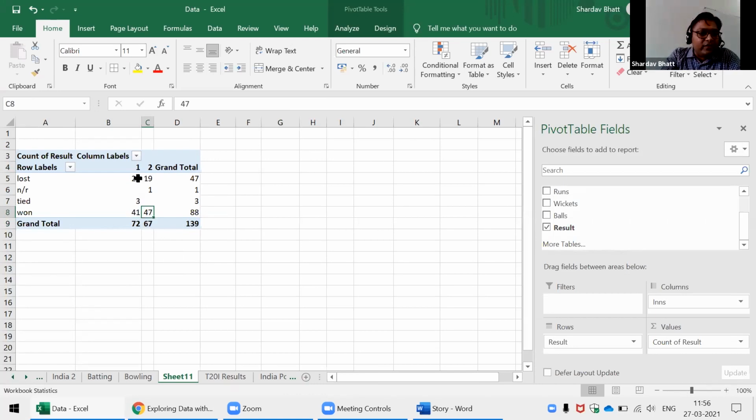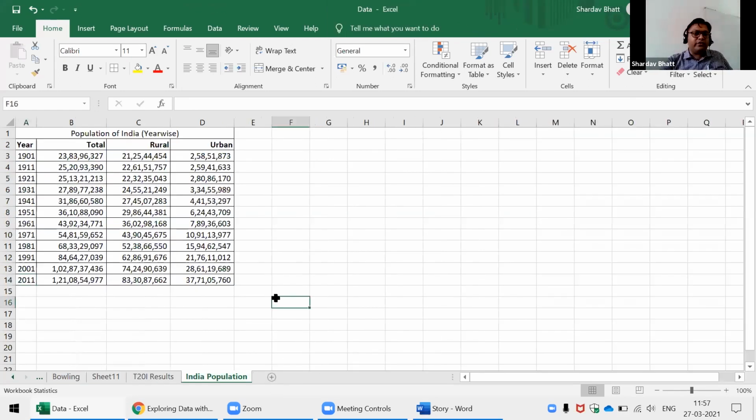And on the other hand, the chances of losing when we bat second is less. So basically Indians are good chasers in 2020 cricket. This type of analysis we can do from this data. So these are pivot tables.